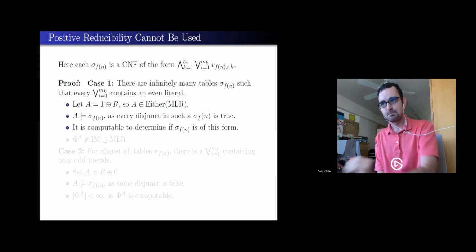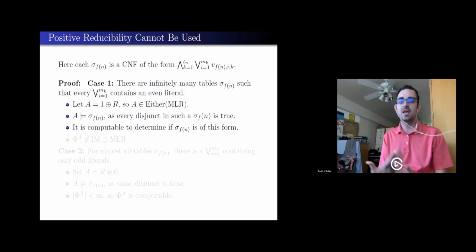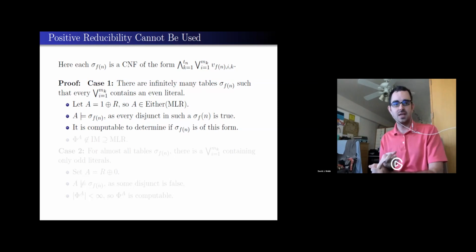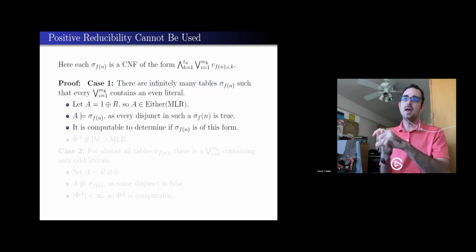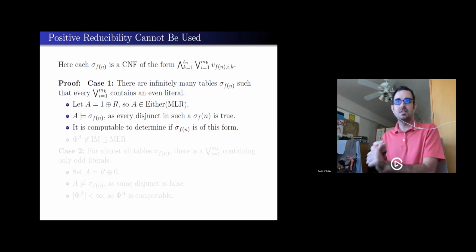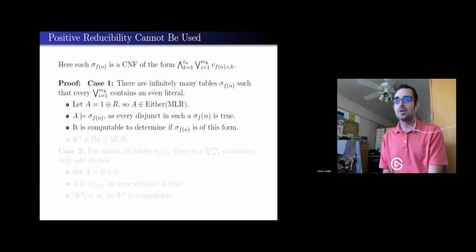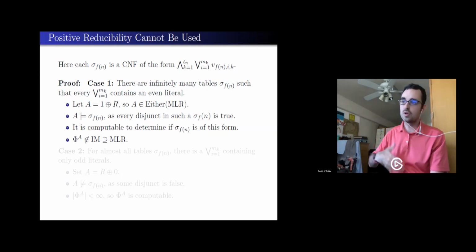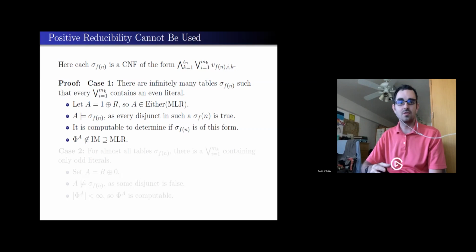And crucially, if I'm using A, if it's preloaded, it's computable to go figure out which of these tables have this property, because my list of tables is computable, and tables in the reduction is computable, and this property of having certain bits be even is also computable, because all of the variables I can check. And so now, on those places where I have an even literal, I know, given A, that I'm going to output 1, because I've forced all of them to be 1.